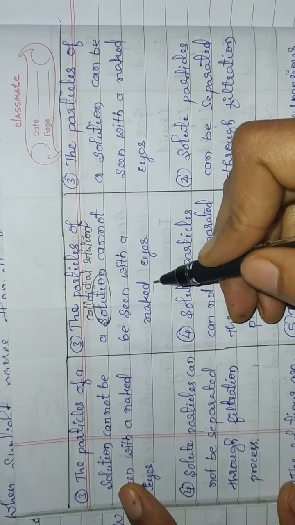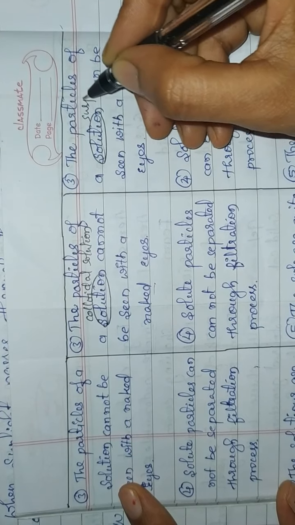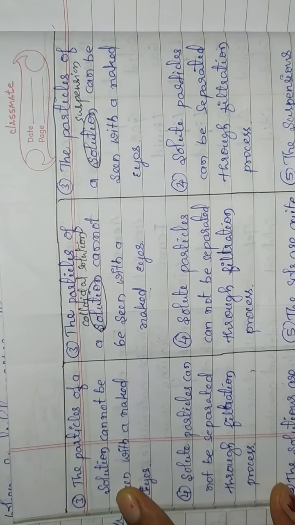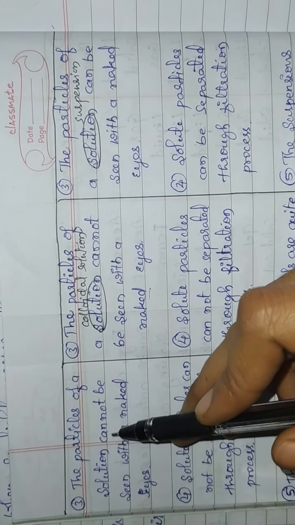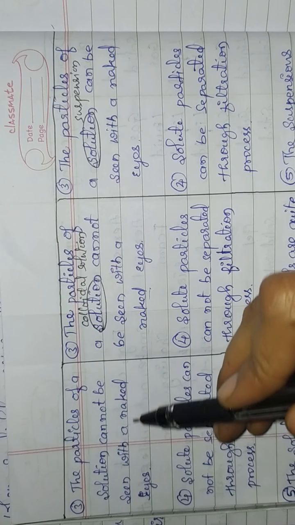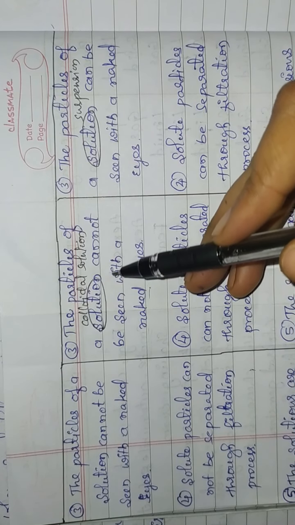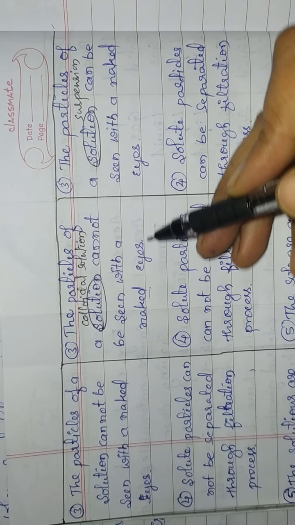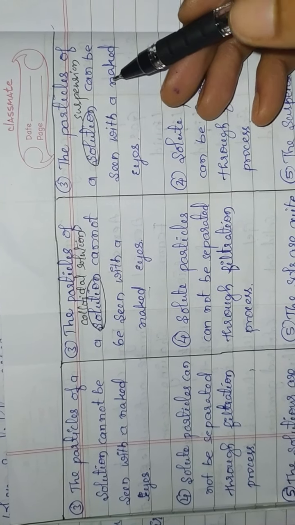Children, correct this one in your notes. In case of solution, the particles cannot be seen with naked eyes. In case of colloidal solution, the particles also cannot be seen with naked eyes, but in case of suspension, we can see the particles with our naked eyes.